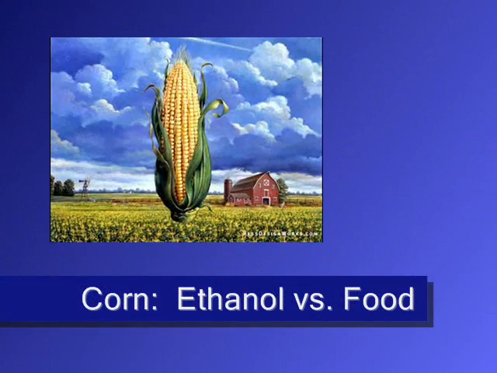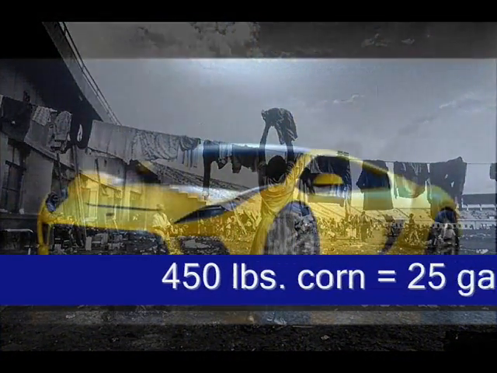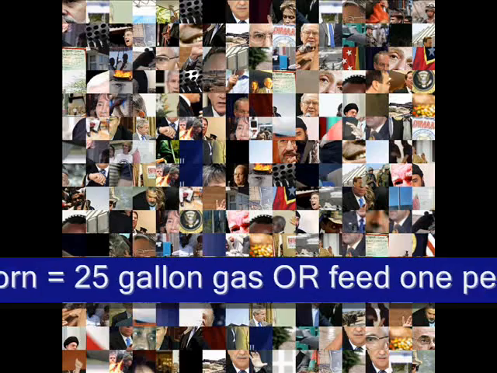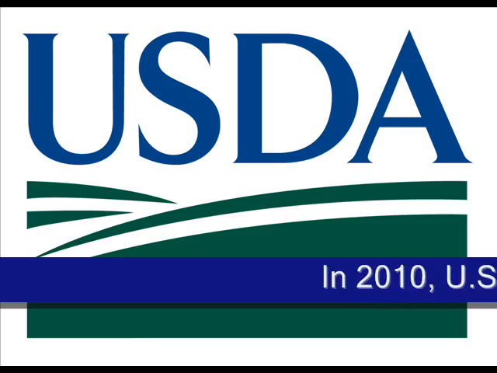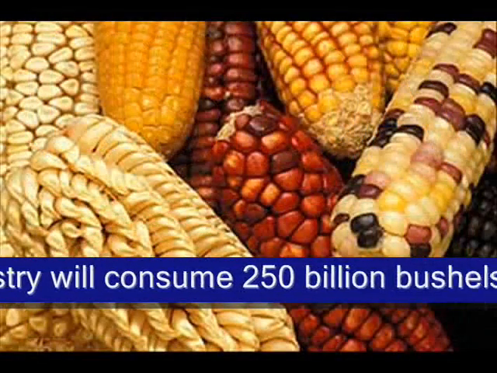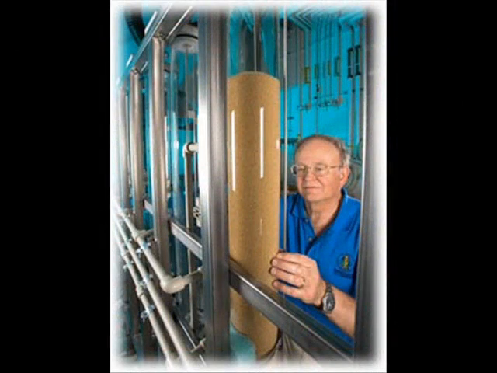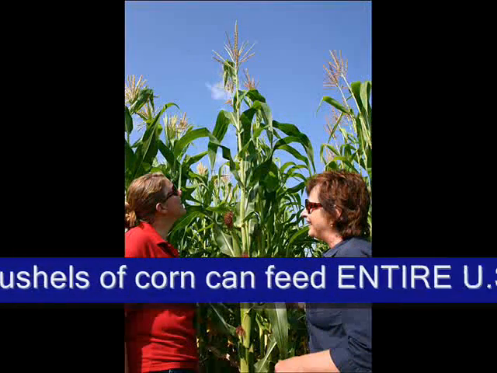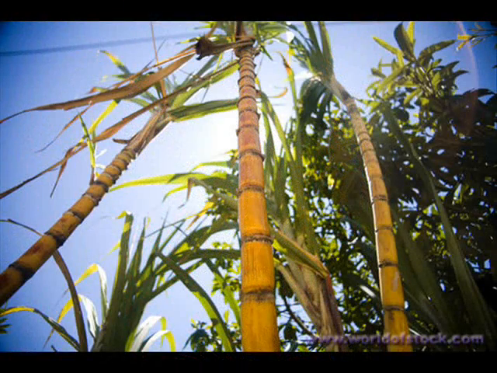Now there is always the debate that corn used for ethanol can be used as food instead. Another way to look at it is that it takes 450 pounds of corn to make enough ethanol to fill a 25-gallon gas tank. 450 pounds of corn supplies enough calories to feed one person for one whole year. The USDA projects that in 2010, the ethanol industry will consume over 2.5 billion bushels of corn. A bushel weighing 56 pounds, 2.5 billion bushels of corn could supply enough calories to feed nearly 325 million people for an entire year.